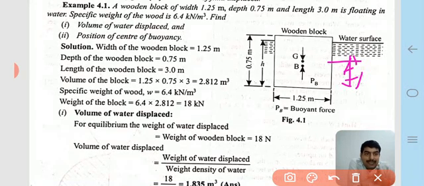Total h is the immersed depth of the wooden block, and the height of the center of buoyancy is obtained by taking half of that part.